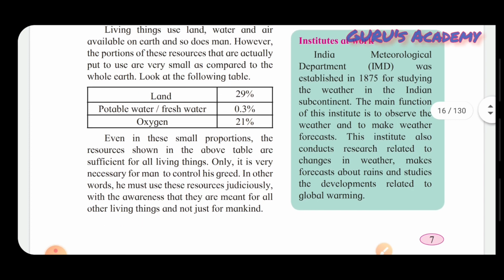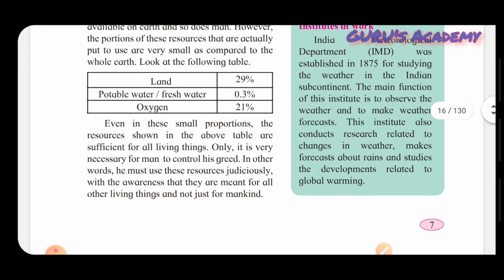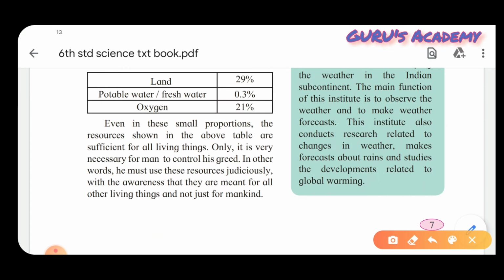Even in these small proportions, the resources shown in the above table are sufficient. Only it is very necessary for man to control his greed. It is not just man who is using this, but all the remaining living things present on our earth are using it. In other words, we can say that man must use these resources judiciously, with awareness that they are meant for all other living things and not just for mankind.